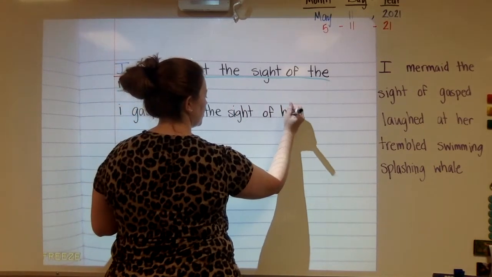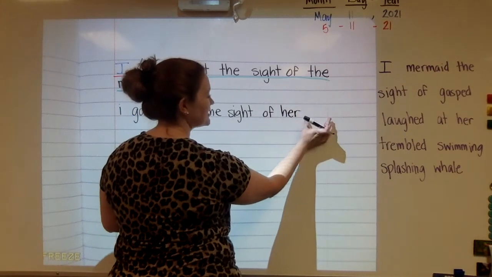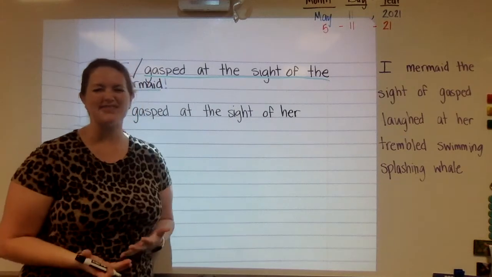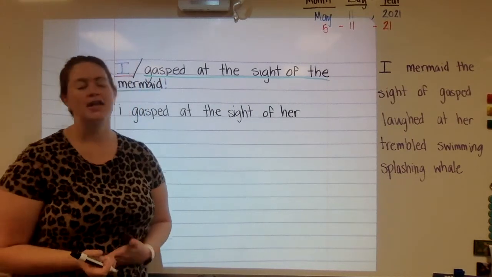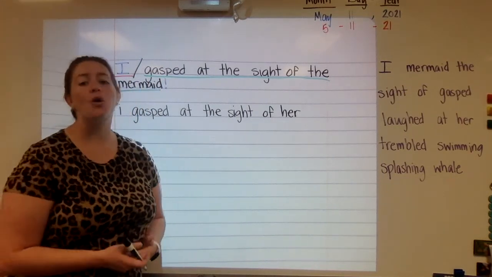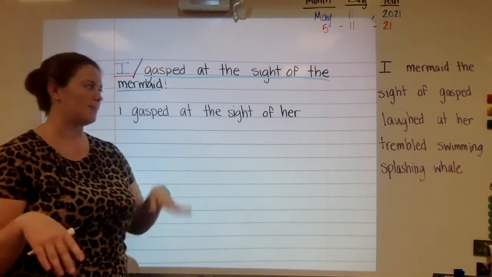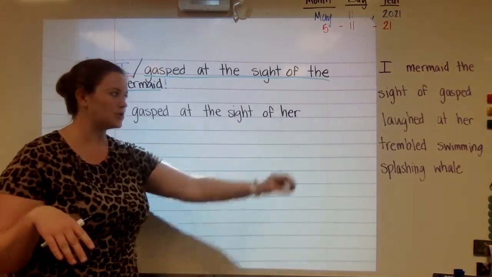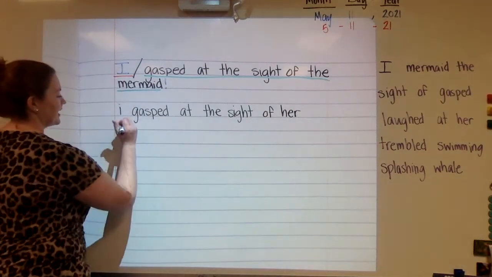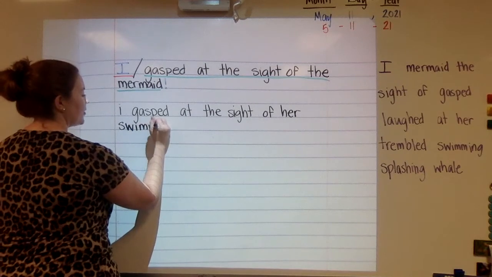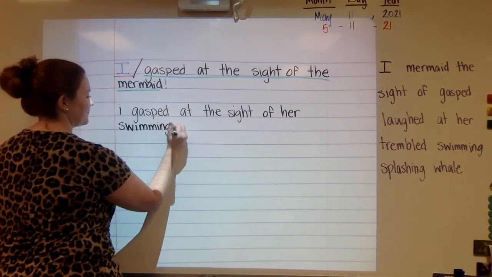of her. Oh, now it does look like I have some space before that pink line, but is that enough space for my word swimming? No. And in first grade, we don't want to practice splitting our words. You'll learn about that much later on. So I'm going to go ahead and bring my last word, swimming, down to the next line. I gasped at the sight of her swimming.